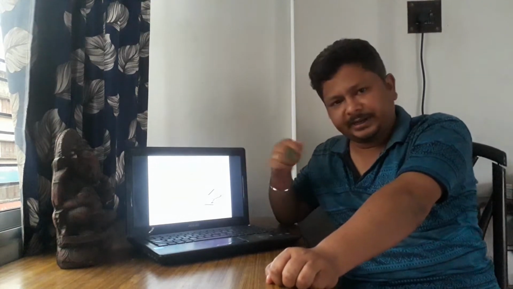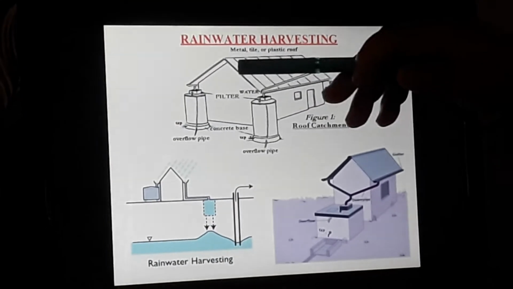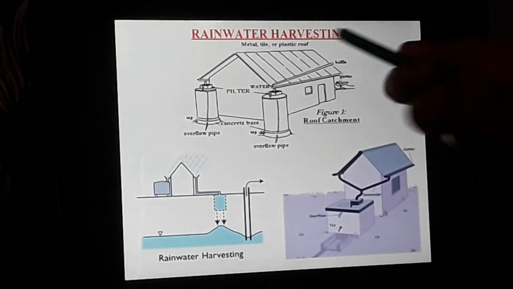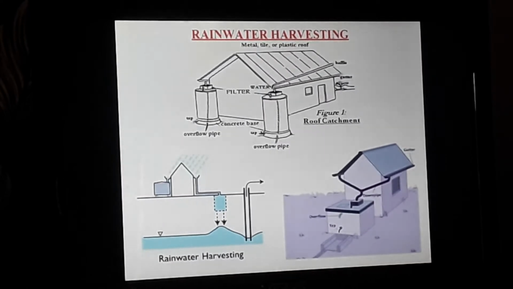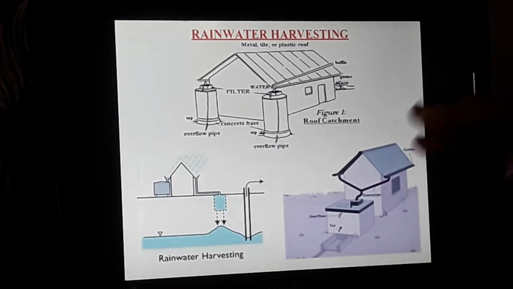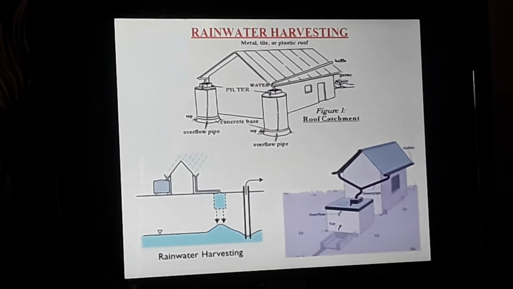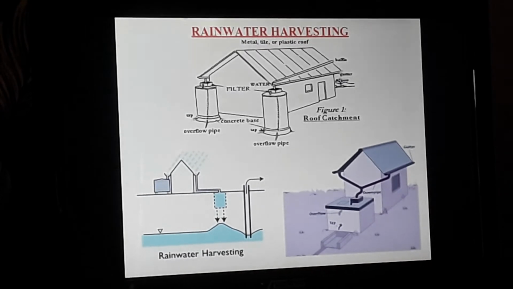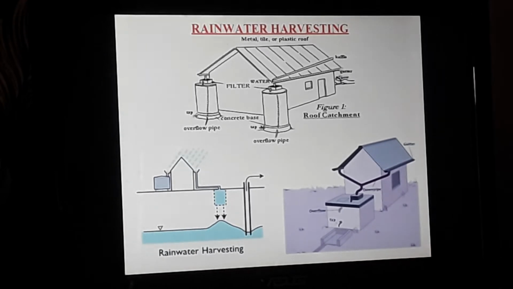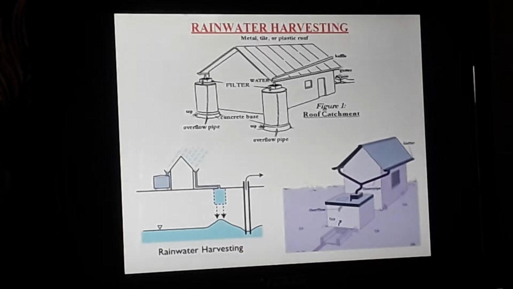So you see the concept here now. You can see this is the roof of a house, where the rain will fall. That area where the rain will fall on the roof is called the roof catchment area. You can see the spelling is given there, roof catchment area. This is the place where the rainwater will be collected initially when the rain falls.